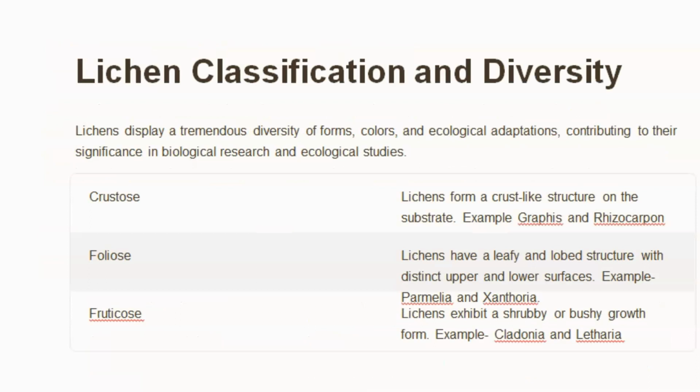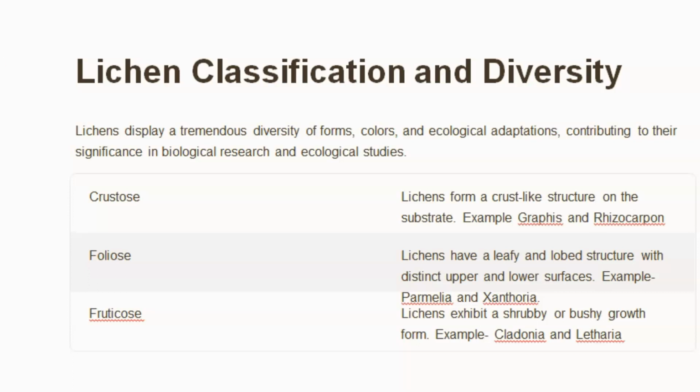Lichen classification. They are basically classified into three types. Crustose, in which the lichens form a crust-like structure on the substrate. The examples are Graphis and Rhizocarpon. Foliose lichens have a leafy, lobed structure with distinct upper and lower surfaces. Examples: Parmelia, Xanthoria. Fruticose lichens exhibit a shrubby and bushy growth, for example Cladonia and Letharia.